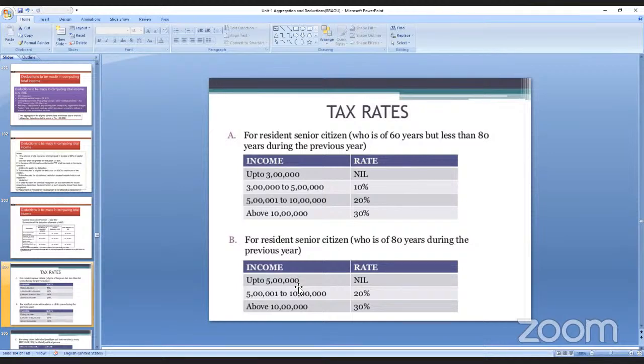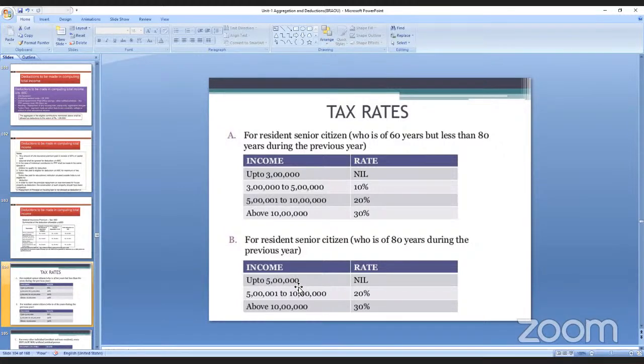There is a rate for a resident senior citizen whose age is 60 years but less than 80 years during the previous year. So here income is how much? It is tax rates up to 3 lakhs, and for a non-senior citizen, up to 3 lakhs it is nil. उसका salary अगर 3 lakhs तक है, उसका nil exemption है. 3 lakhs to 5 lakhs, it is 10 percent.